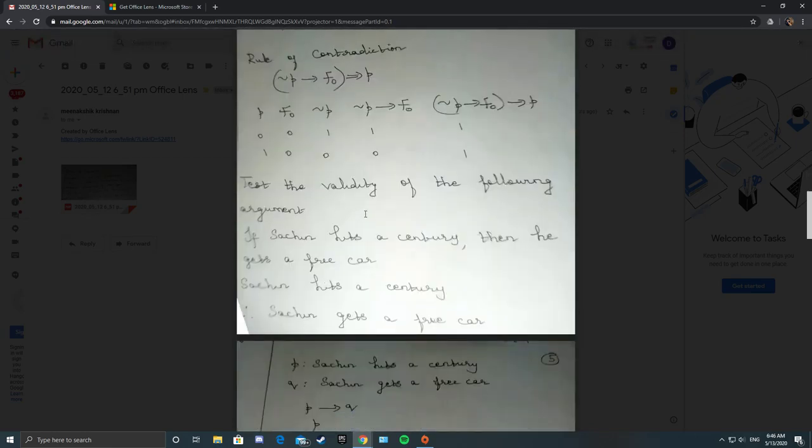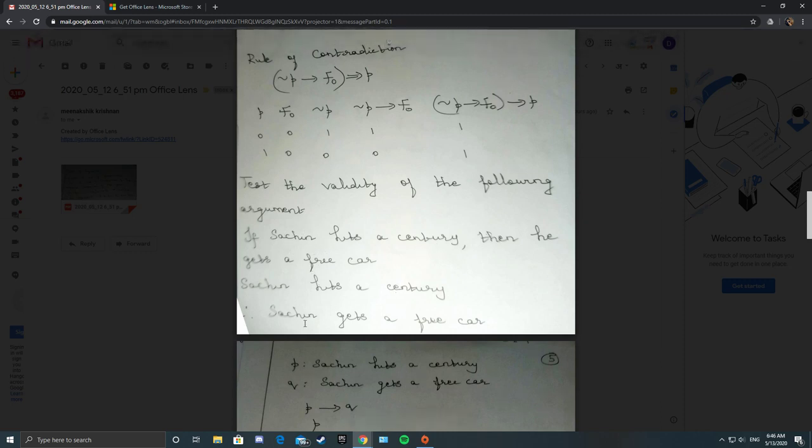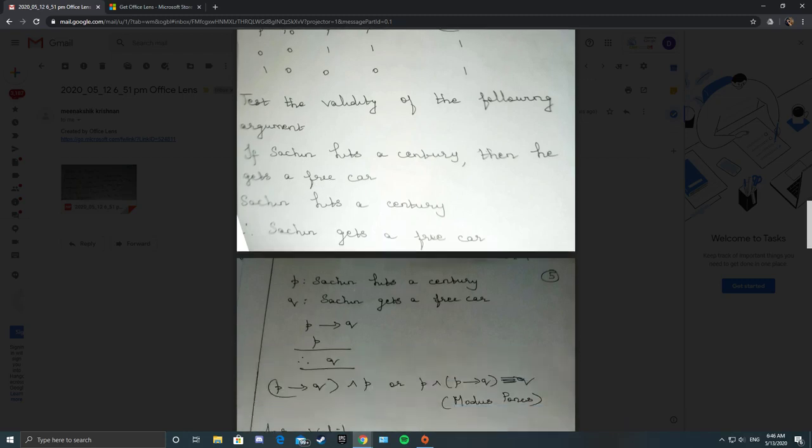So test the validity of the following argument. If Sachin hits a century, then he gets a free car. Sachin hits a century, therefore Sachin gets a free car. So what are the propositions? P, Sachin hits a century. Q, Sachin gets a free car. So only two things are there.